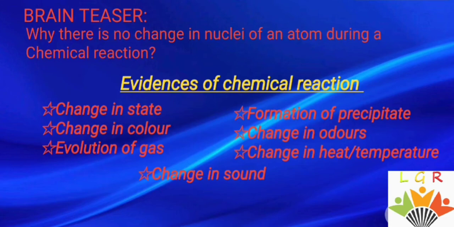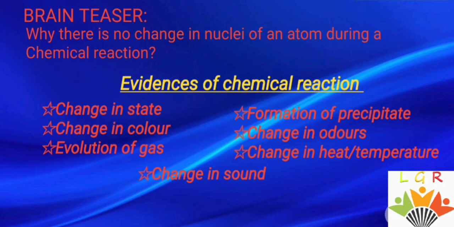Now, what are the evidences of a chemical reaction taking place? The evidences of the chemical reactions are change in state, change in color, evolution of gas, formation of a precipitate, change in odor, change in heat or temperature, change in sound.